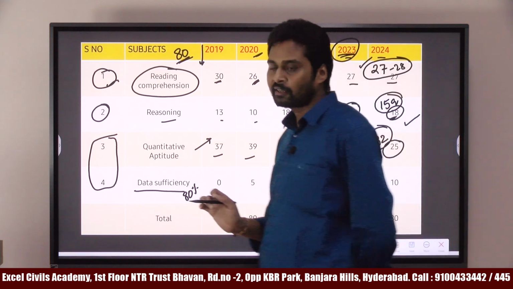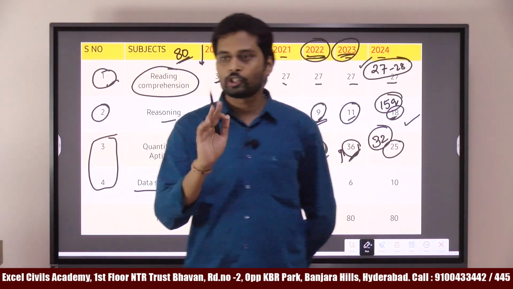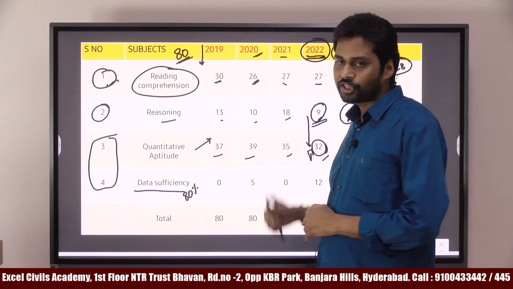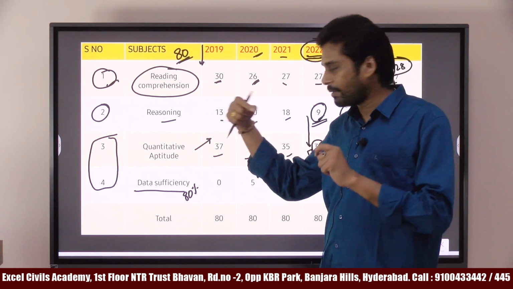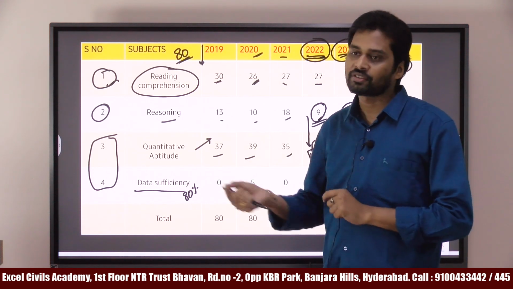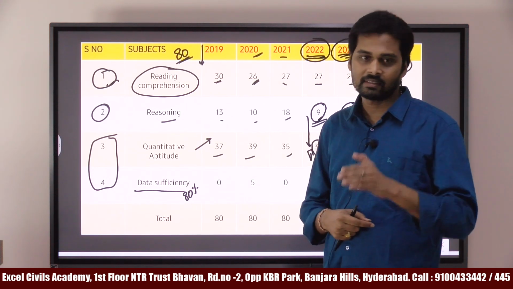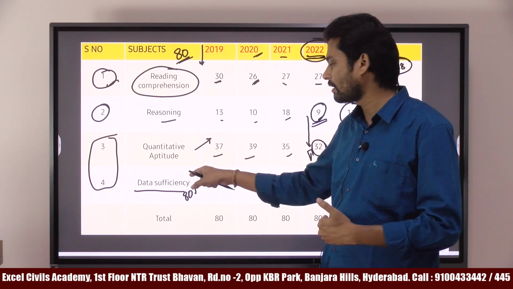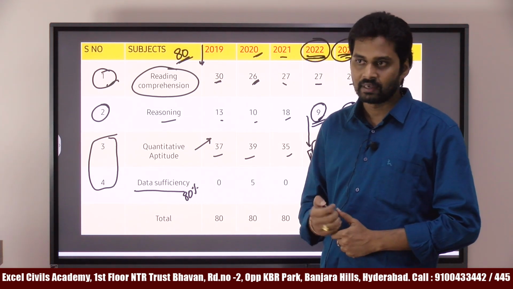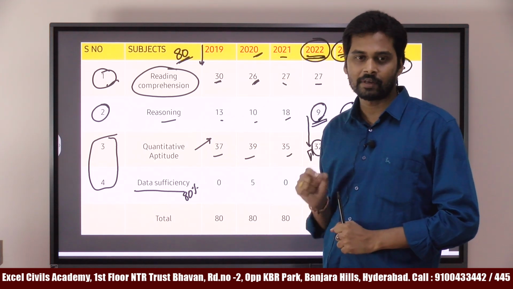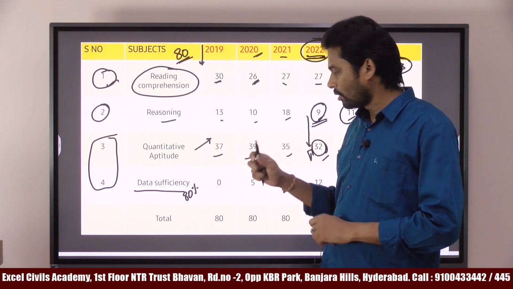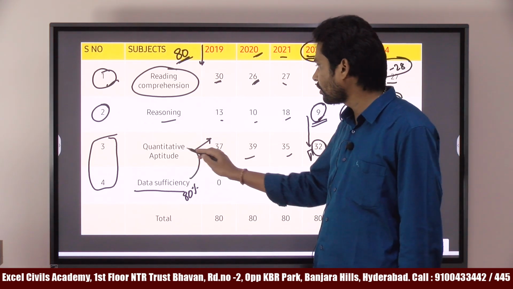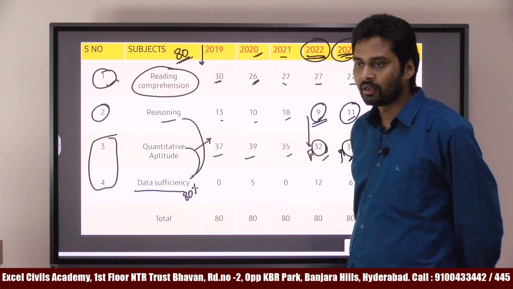Data sufficiency. What is data sufficiency? Data sufficiency means that two statements are given to us, statement 1 and statement 2. And the question can be a mathematical question or a reasoning based question. But from the CSAT previous year papers, we can say that 80% of the data sufficiency questions are related to quantitative aptitude. Statements are given, and in order to answer the question, which statement is required? So data sufficiency is also related to quantitative aptitude and reasoning.